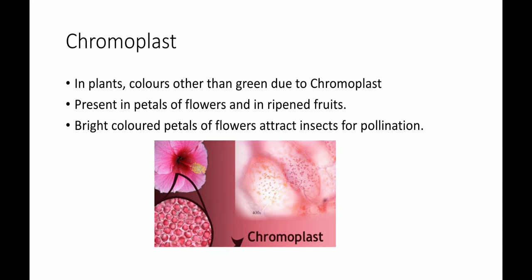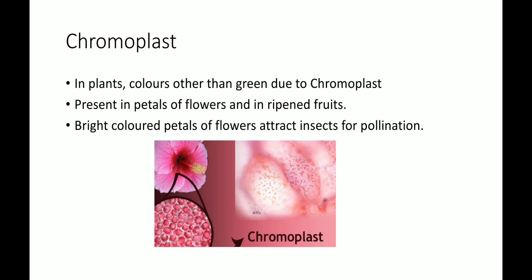Now the next type of plastid is chromoplast. In plants, colors other than green are not due to chloroplast. The colors other than green, meaning the pink or reddish color in the petals of flowers, are due to the presence of chromoplast. So in plants, color other than green is due to the chromoplast.